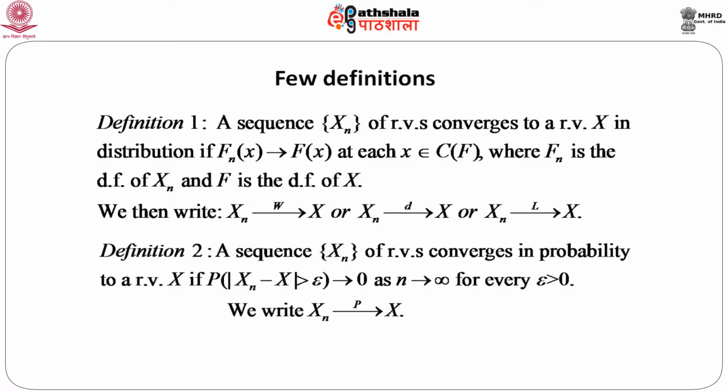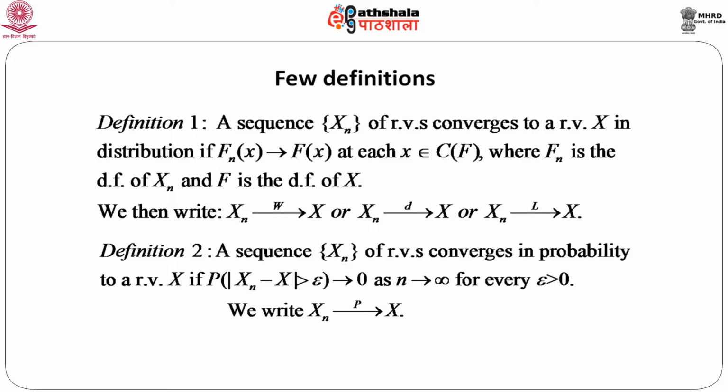That means if we consider an event with respect to X n and X, take the difference, and consider the probability that |X n minus X| is greater than epsilon, and this probability goes to 0 as n goes to infinity, then practically we are getting the same random variable in the limit. So, we write that as X n converges to X in probability.